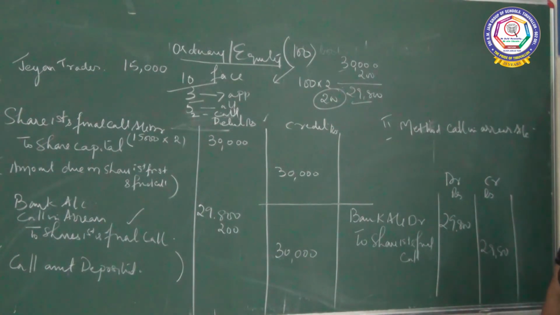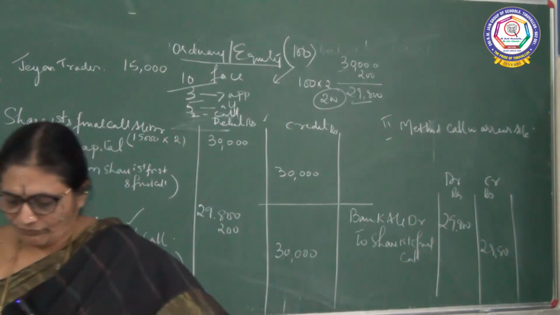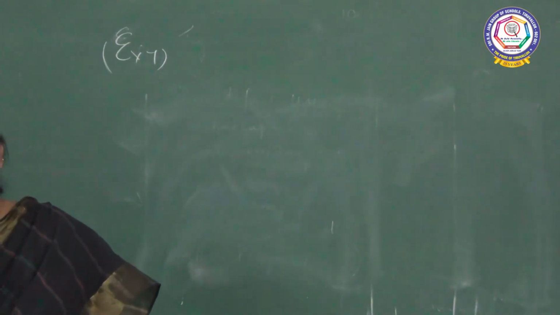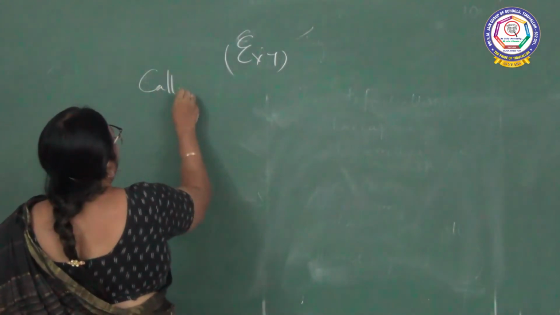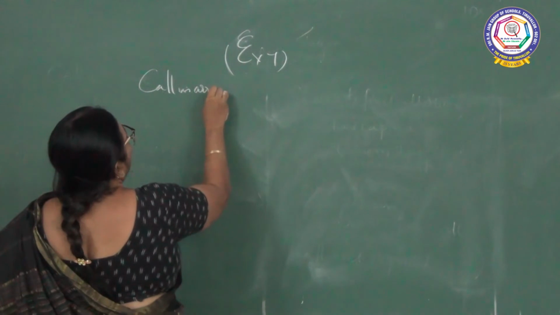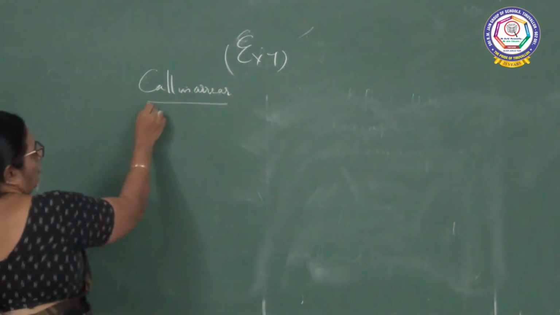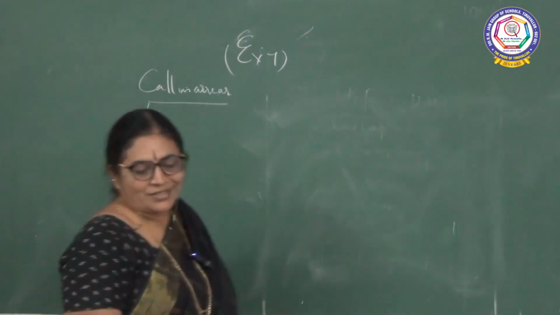So that's it with illustration 7. Next you are going to exercise 7. Shri Gurubhyo Namaha children, now we are going to exercise 7. Alright, we are in call in arrears. I told you the accounting method: either you can open a call in arrear account and record it, or without opening an account you can record it. Now let us go to exercise 7.